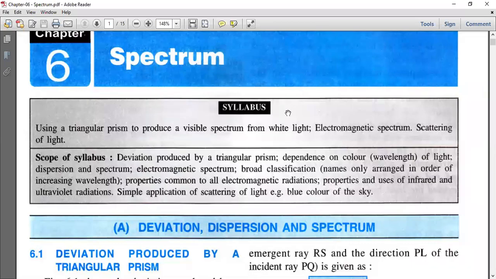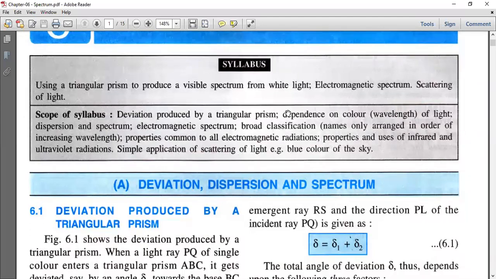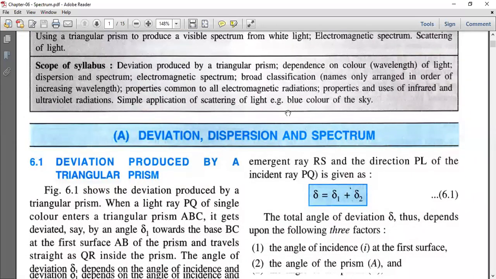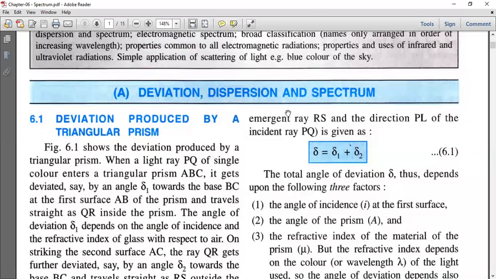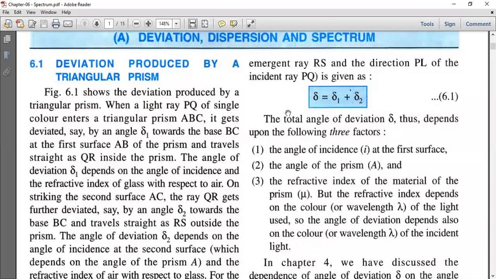Okay, good morning, children. Now we will start with our sixth chapter, spectrum. So, what is spectrum? Spectrum is a band of colors. Here we will learn about deviation, dispersion, and spectrum. About deviation, we have studied in the previous chapter itself.